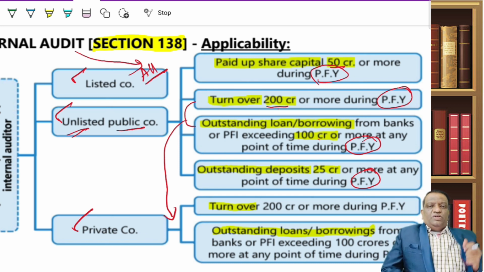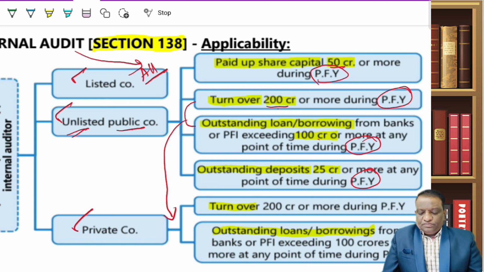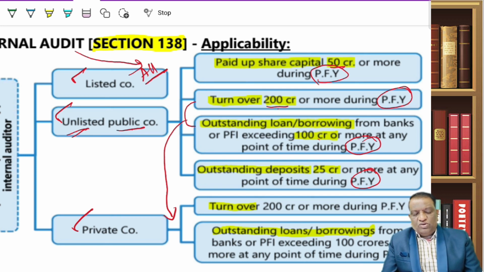And what does that internal auditor do, and what is that internal review of internal controls, how does it happen, what are the methods through which he will conduct it, what are all the objectives of an internal auditor, all that you study in your audit paper. But here it is only the applicability of it. So I repeat, if you are a listed company, without any threshold limits, internal audit is mandatory for everyone.